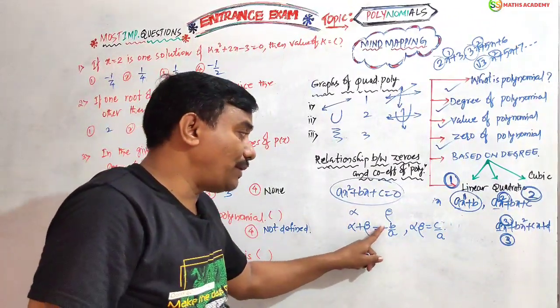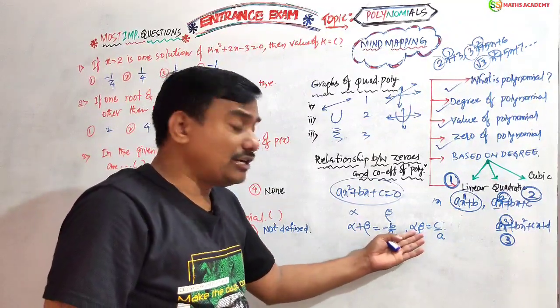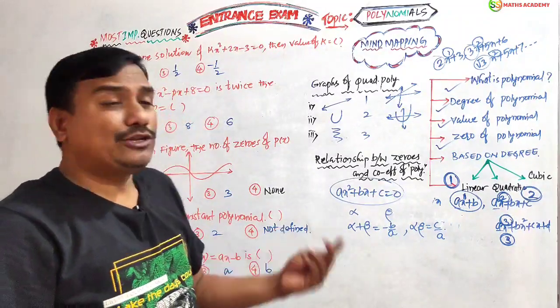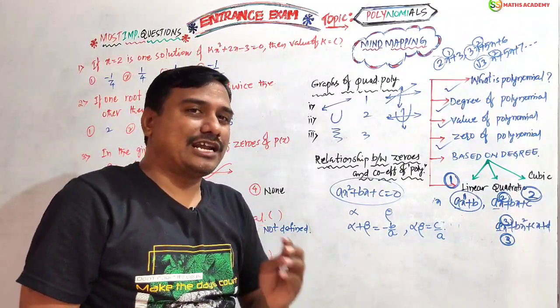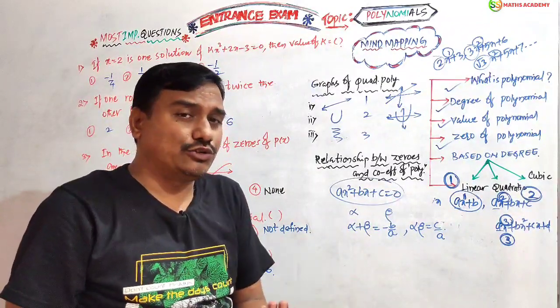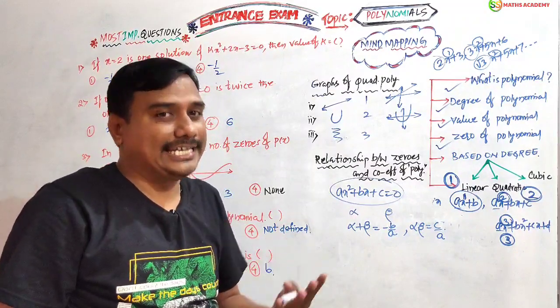Sum of the roots formula is minus b by a, nothing but x coefficient by x square coefficient. Product of the roots formula is c by a, nothing but constant by x square coefficient. A cubic polynomial has one more root, alpha, beta, gamma, but it is not in the syllabus. It has three roots: sum of the roots, product of the roots two at a time, and product of the roots three at a time.